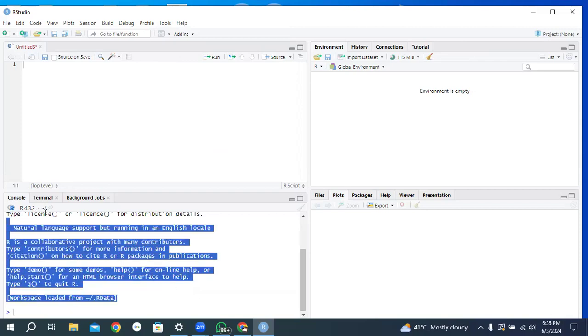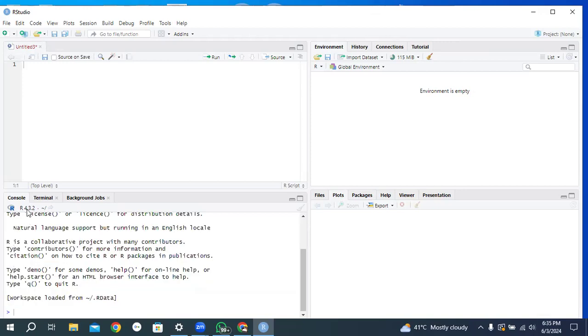This is the console area, and here is your R programming version name. So all participants, please confirm again. It is showing R 4.3.2 or the latest version of R, 4.4.0.